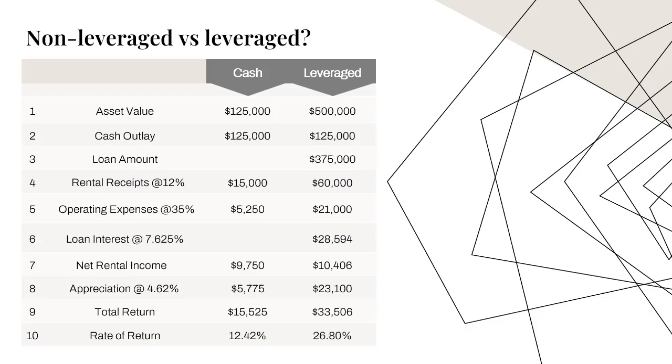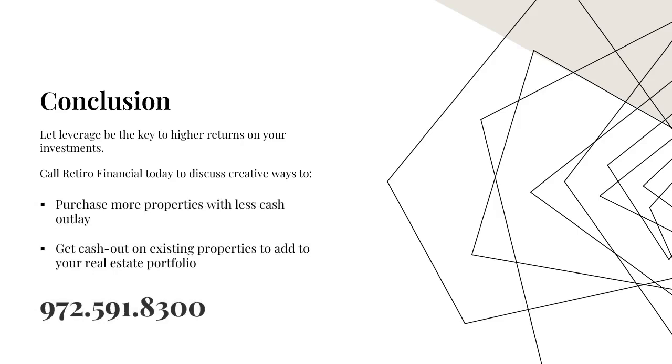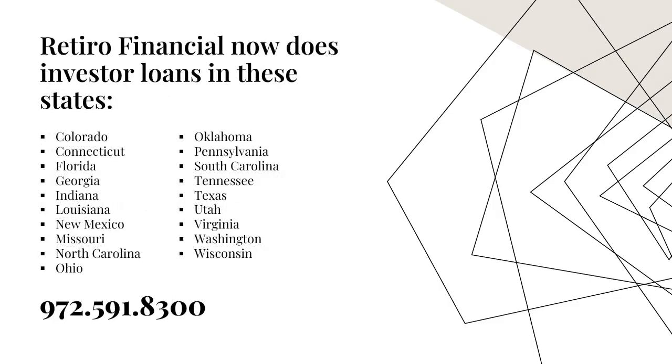That's slightly more than twice the rate of return on the cash transaction with the exact same cash outlay of $125,000. This example shows the benefit of leverage to increase the rate of return on an investment. In our example, the rate of return using leverage was more than double the rate of return on the non-leveraged transaction. Let leverage be the key to higher returns on your investments. Leverage isn't only a way of getting maximum returns on the purchase of real estate. You can also increase returns by getting cash out on the equity in properties you already own and reinvesting that cash in more real estate or other high-yielding investments.